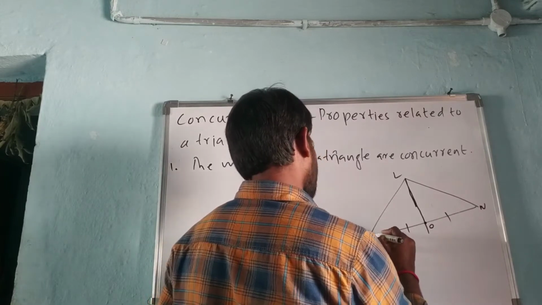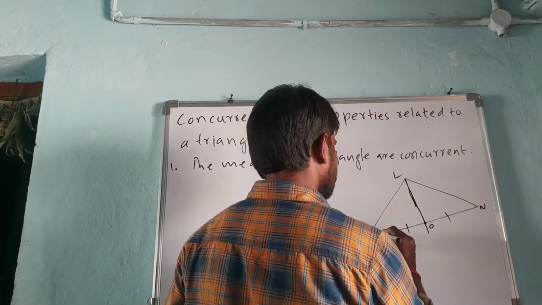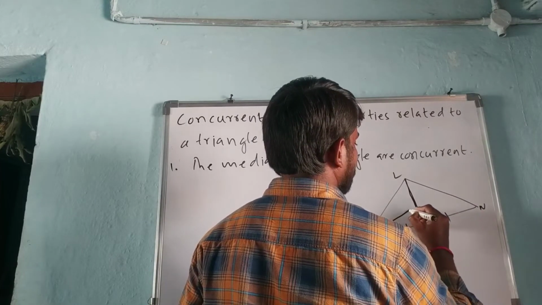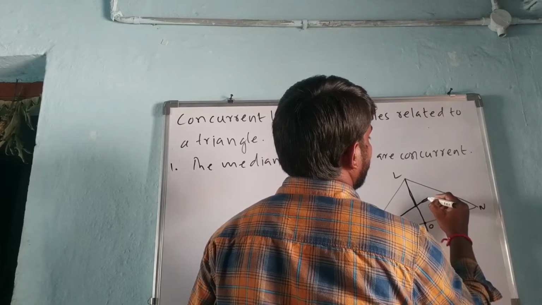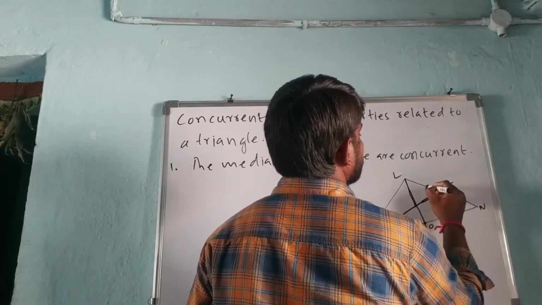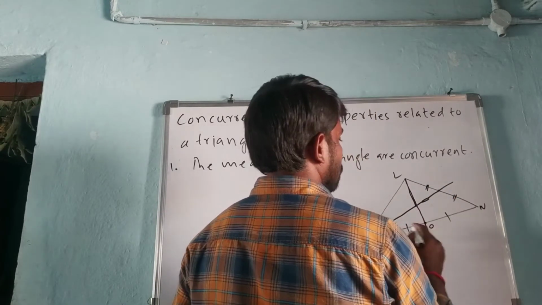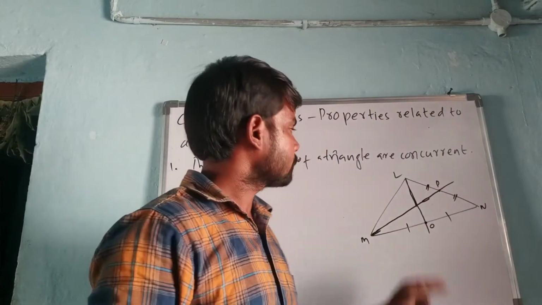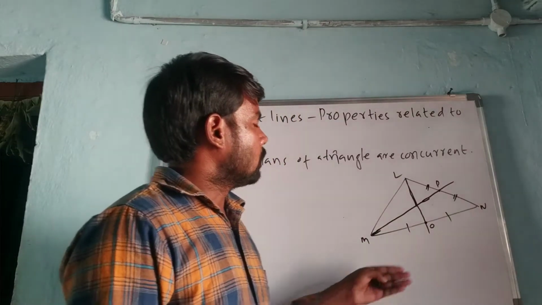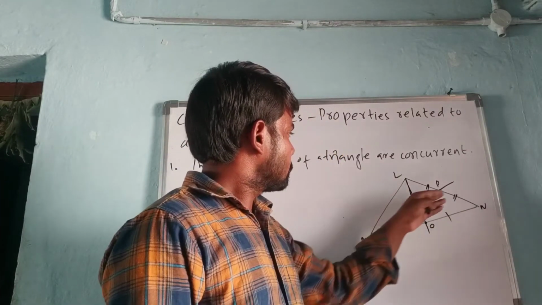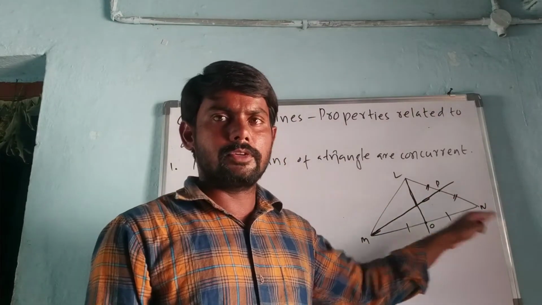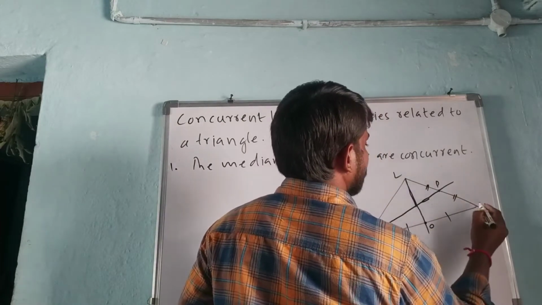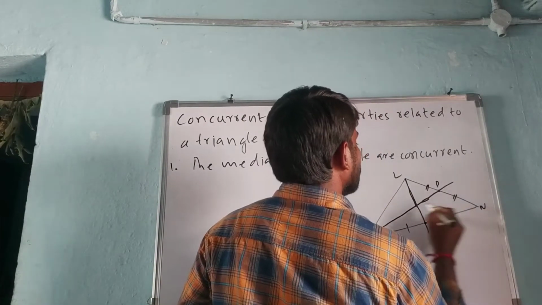A line coming from M is drawn from the vertex to the midpoint of its opposite side. This is P. So MP is also a median, and one more median can also be drawn from the vertex N.